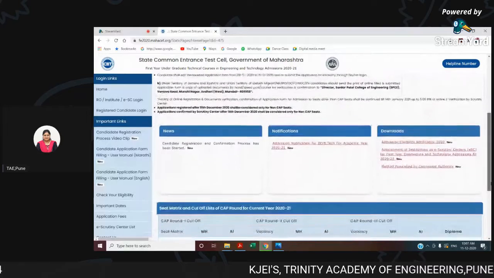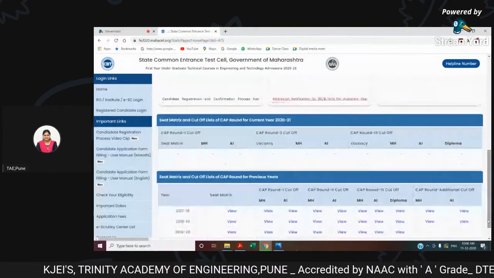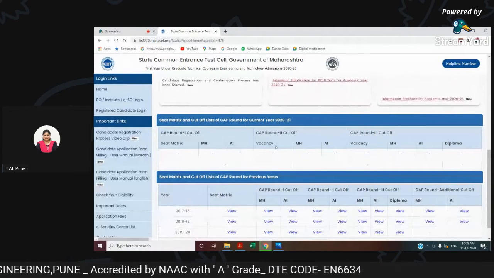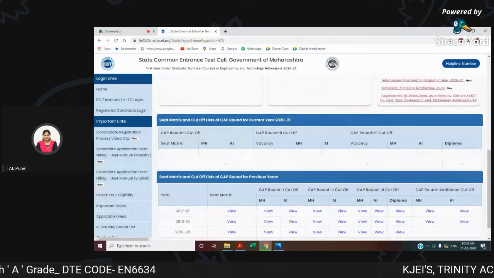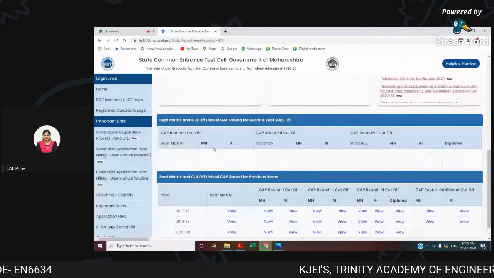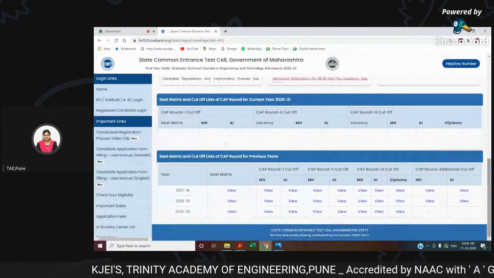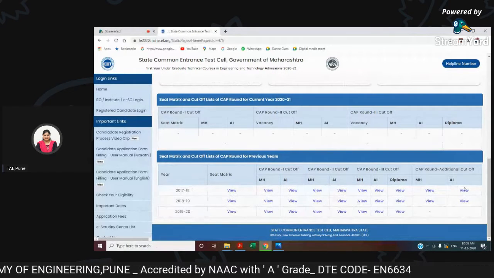Now here, if you go down, you can even see the cutoff list of CAP round of current year 2021. It is not yet displayed, but you can check the moment the CAP rounds come nearby. But before that, you can even see the cutoff list of last year's rounds, that is 2017-18, 2018-19, and 2019-20 for your reference.